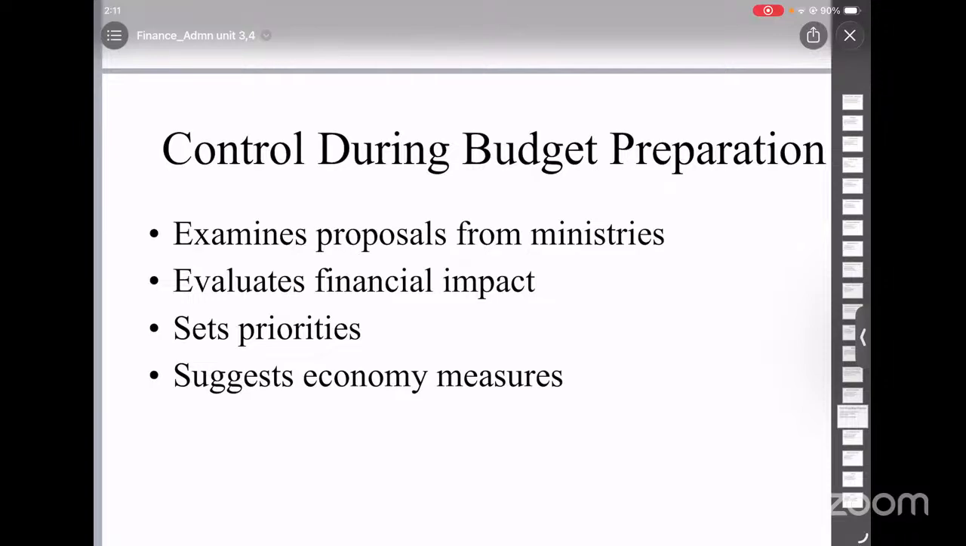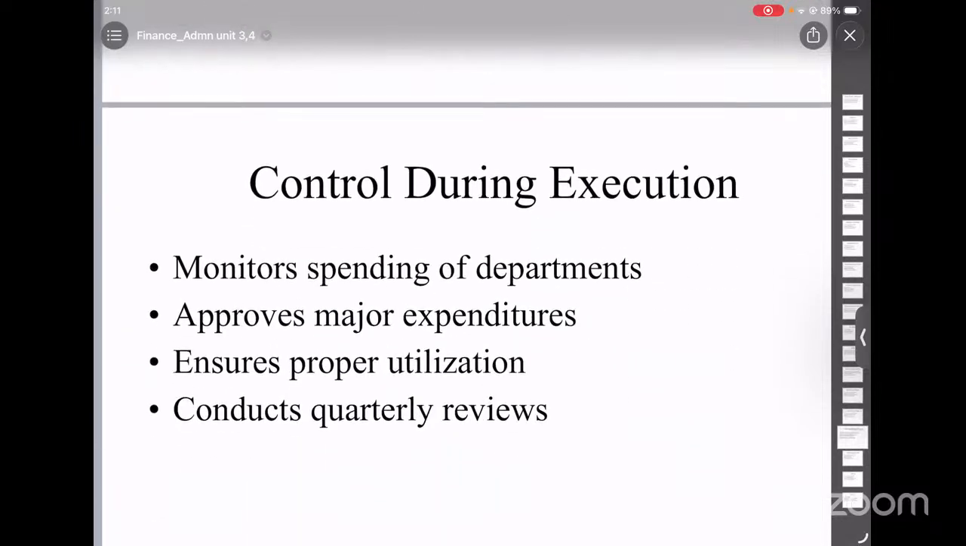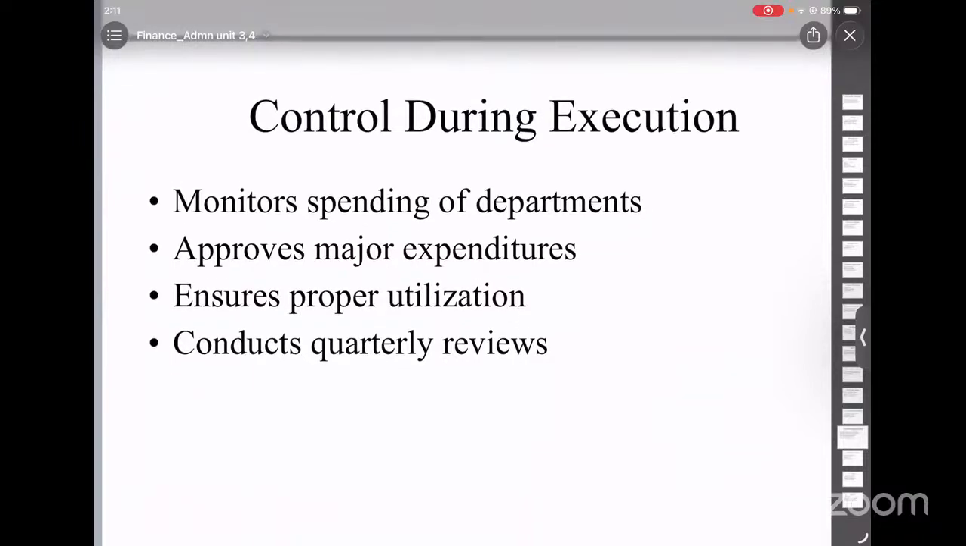After receiving all proposals, it decides priorities. It suggests ways to reduce unnecessary expenditure. Its aim is to balance spending across different sectors. It tries to ensure maximum benefits from limited resources. The next is control during budget execution. After the budget is passed, control continues during execution.